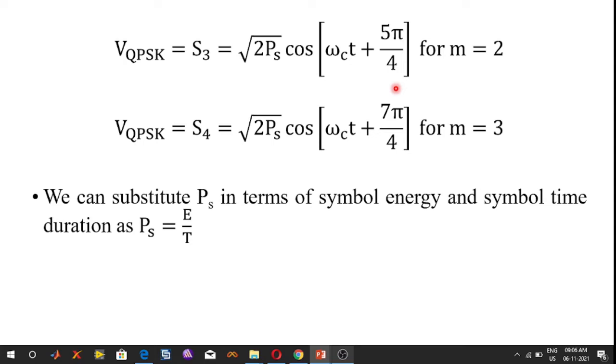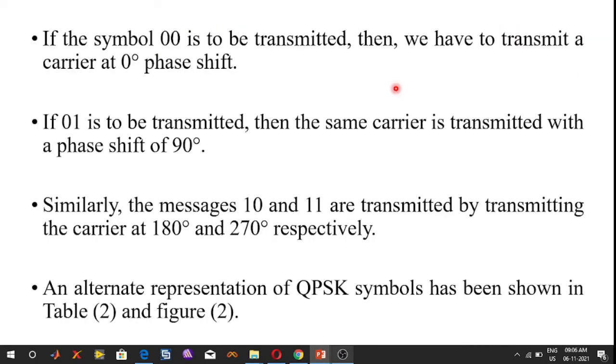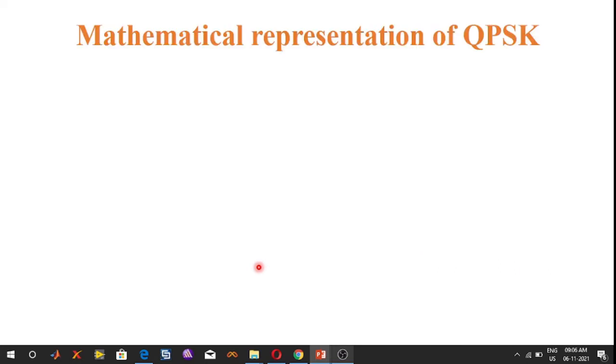That Gray coded set of dibits is 10, 00, 01 and 11. And this is the concept of the mathematical representation of quadrature phase shift keying.